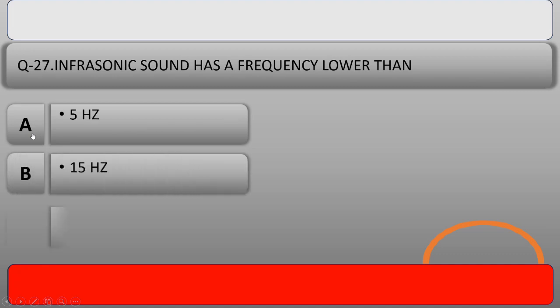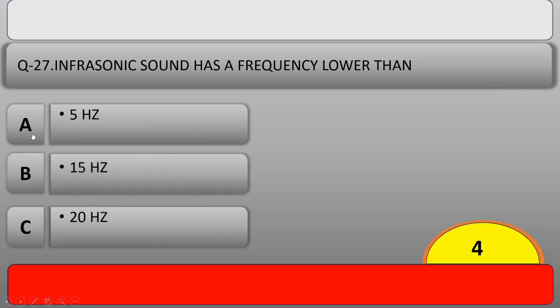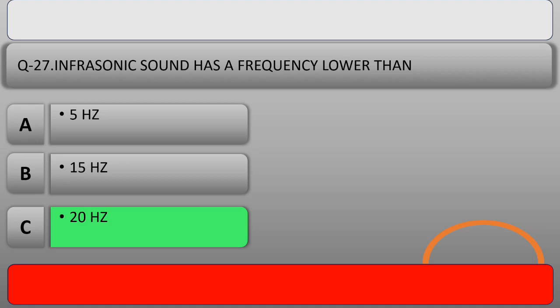Our next question is, infrasonic sound has a frequency lower than, and the right answer is option C, 20 Hz. As we know, audible sound range frequency is 20 Hz to 20,000 Hz. Above 20,000 Hz, the frequency is known as ultrasonic, and below 20 Hz, the sound is known as infrasonic.